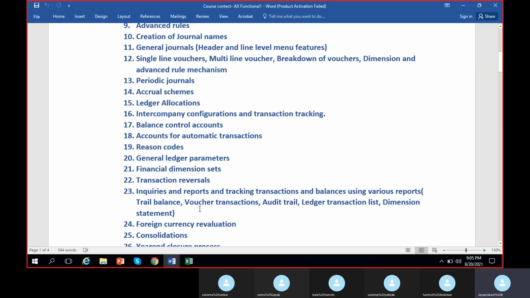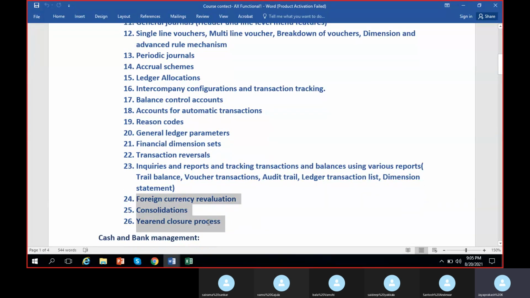Until now we have seen how to post the transactions. For posting, how to do configurations we have also seen. Now after posting the transactions, how we can track the balances and how we can extract different types of reports, that we will see in the next class. This is also kind of important.